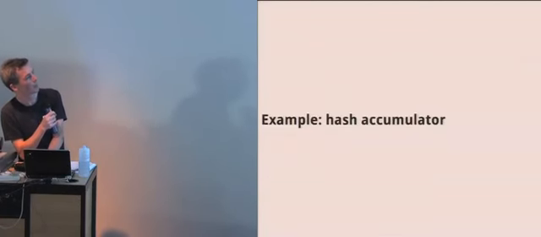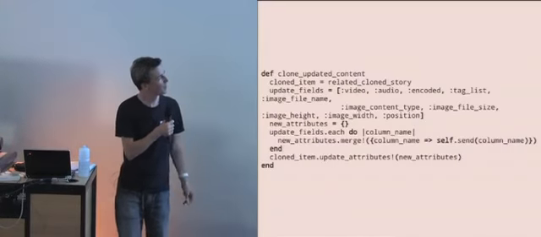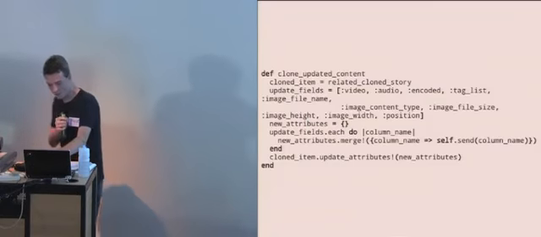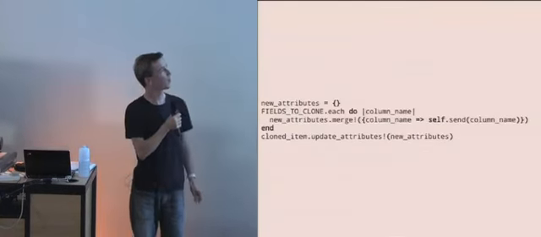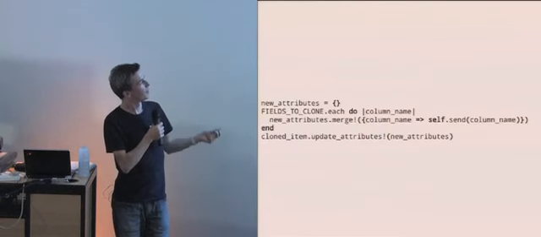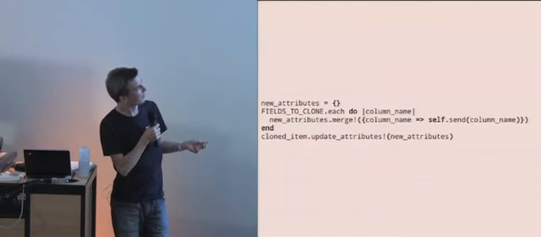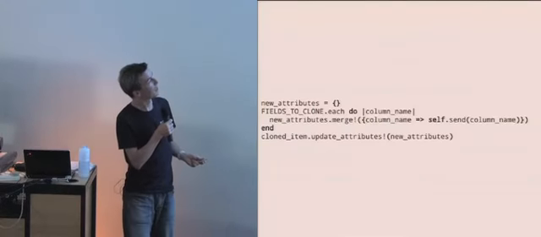A hash accumulator. So you might have seen things like this before. It's quite complicated, so let's strip it down to the kind of platonic version. We've got some fields to clone. On each one, we're doing a merge. So merge bang is the merge with side effects. It mutates the new attributes, adds this key and value to it, and then finally the thing gets updated.